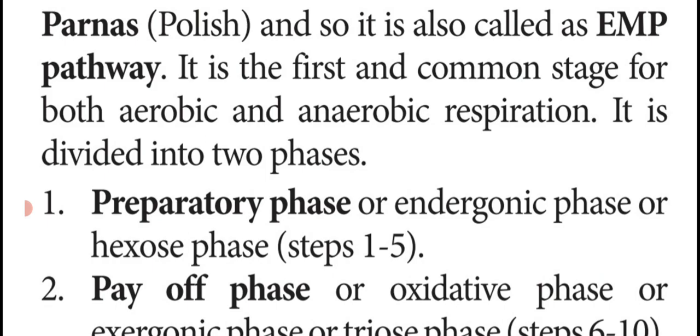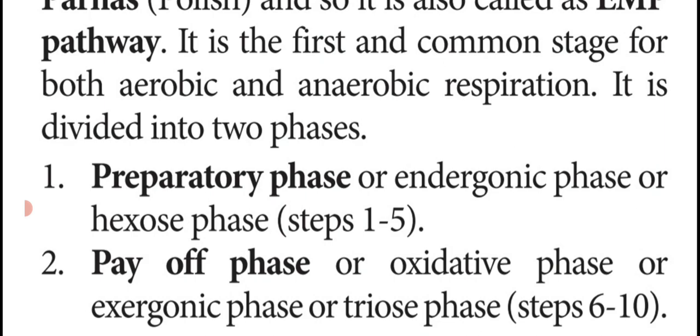This glycolysis is divided into two phases. One is the preparatory phase, another one is the payoff phase. The preparatory phase takes place in steps 1 to 5, and the payoff phase takes place in steps 6 to 10. So a linear series of 10 reactions takes place, and based upon the reaction, it is divided into two phases, preparatory and payoff.